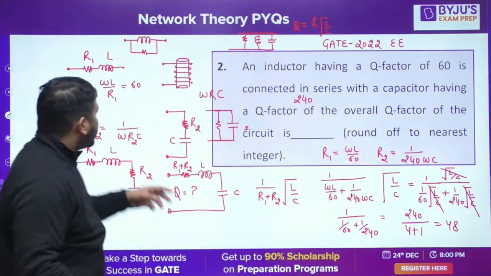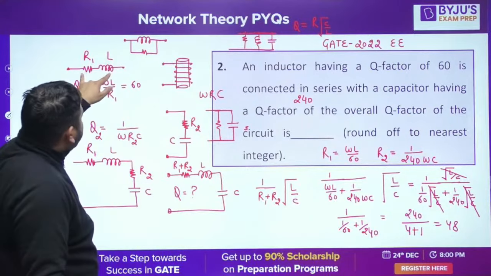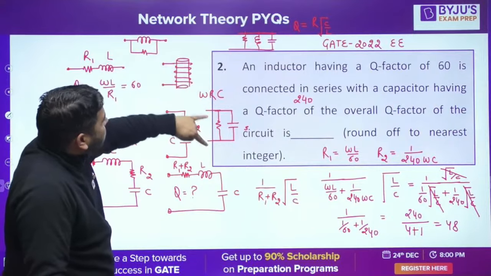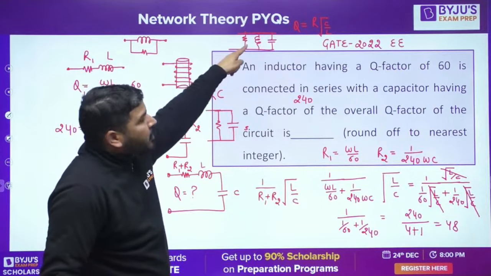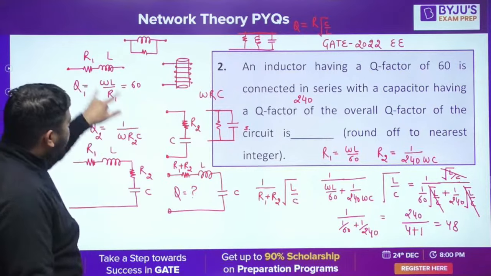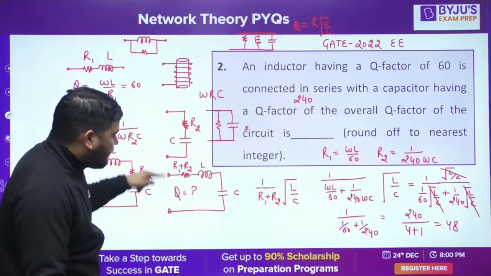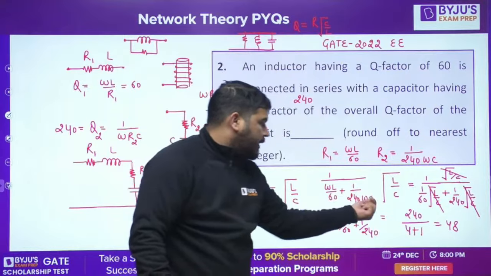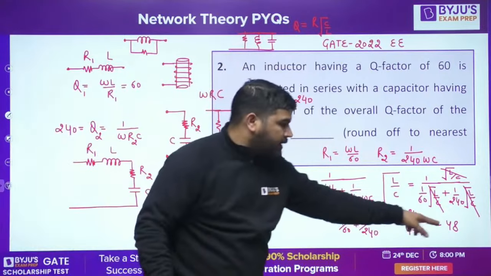What you need to do is just think, which model should I use, the series model or the parallel model. Whenever you are going to connect in parallel, use this parallel model, so that this resistance can be combined and you can make one resistance. Whenever you are going to connect them in series, use this model. Then make the equivalent diagram and write the equivalent Q factor, put the values of R1 and R2 in terms of Q factor, and then calculate the overall Q factor.